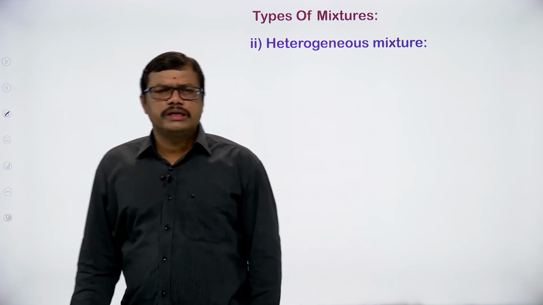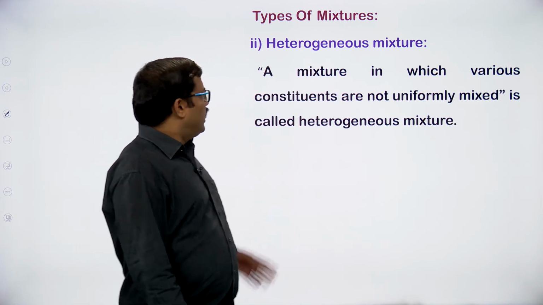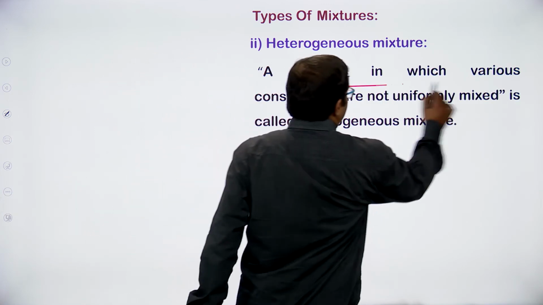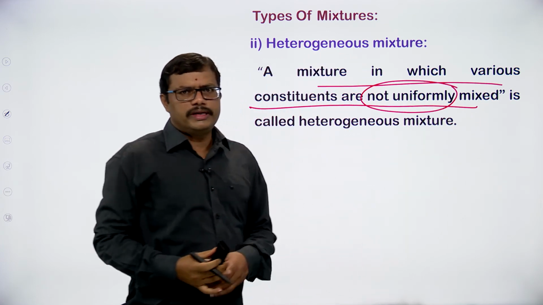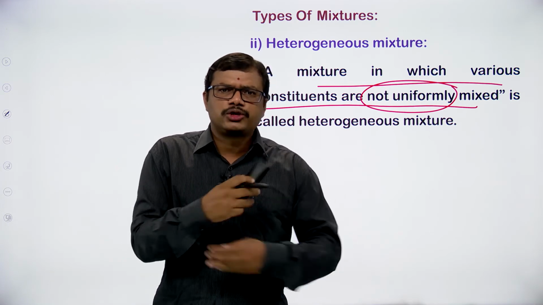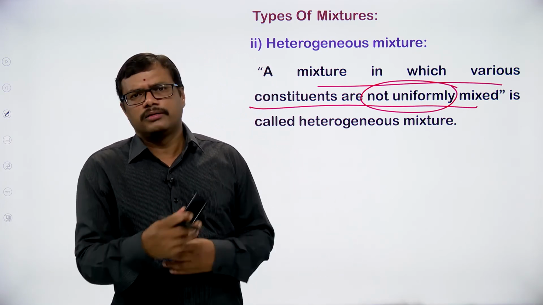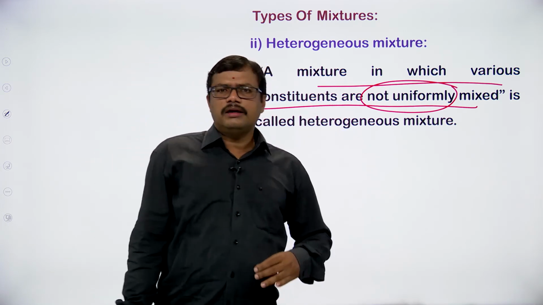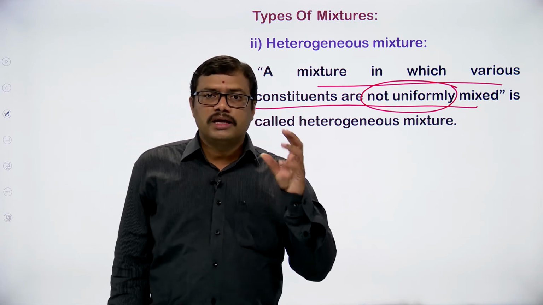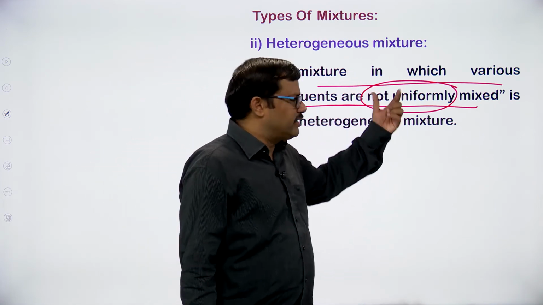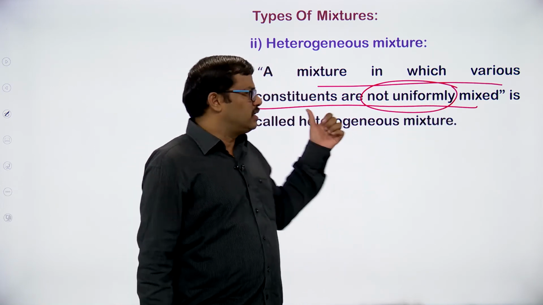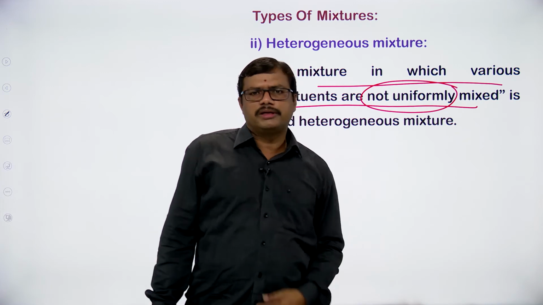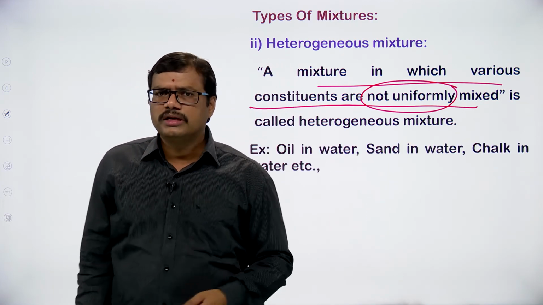Then what is a heterogeneous mixture? A heterogeneous mixture is one in which the various constituents are not uniformly mixed. Homogeneous means the two pure substances are mixed together uniformly, thoroughly. But in this mixture, the mixing of the two substances does not take place in a uniform fashion. When the pure substances are not uniformly mixed, it is called a heterogeneous mixture.